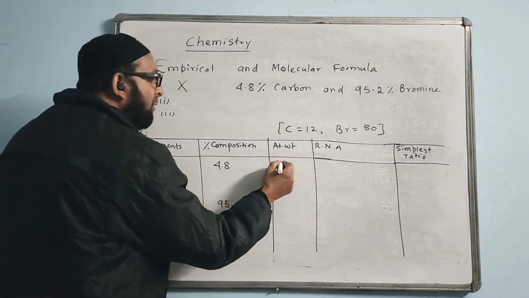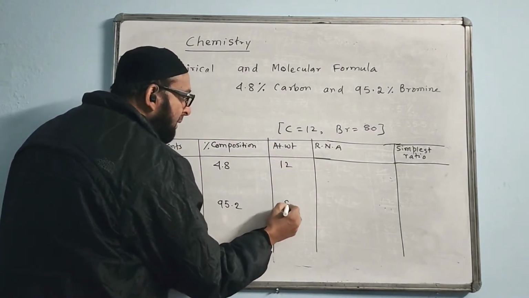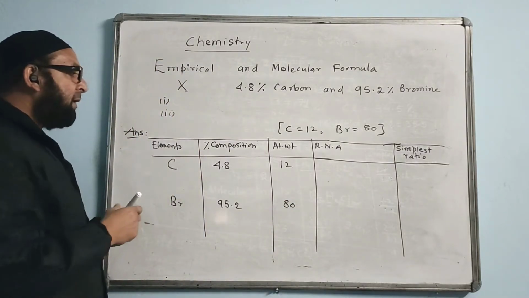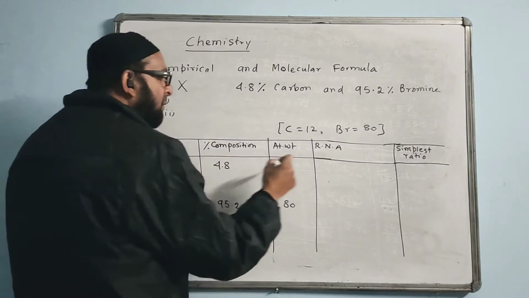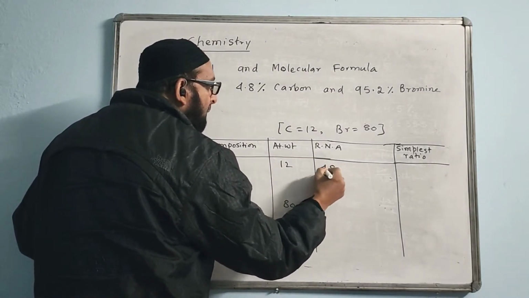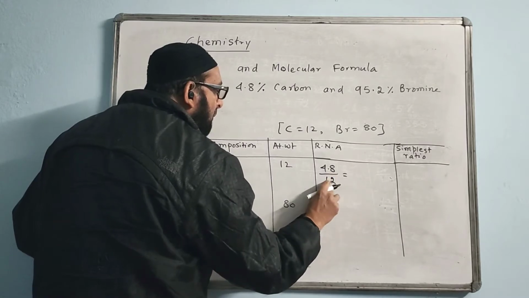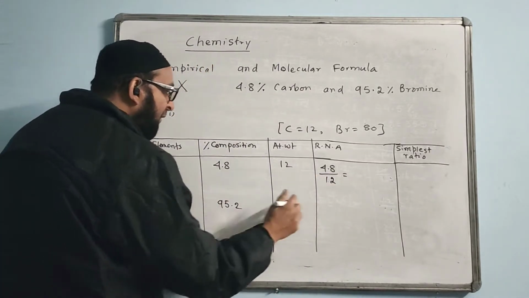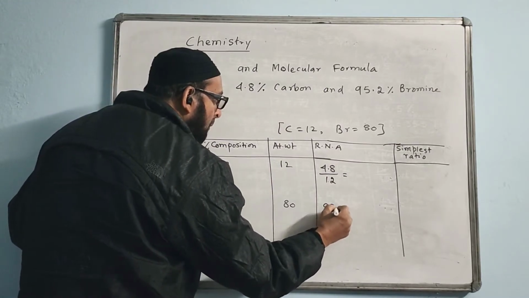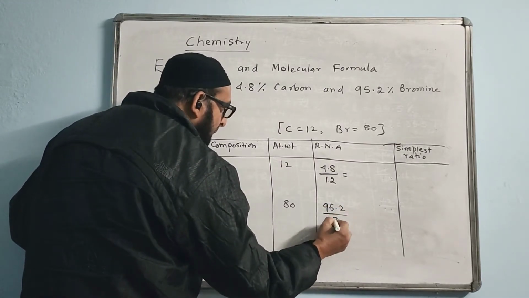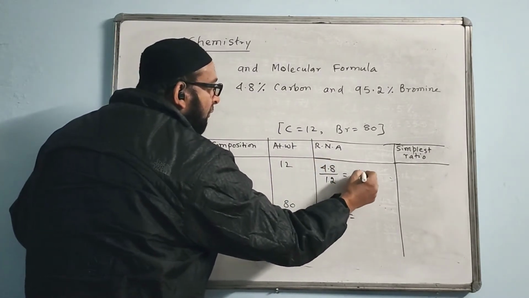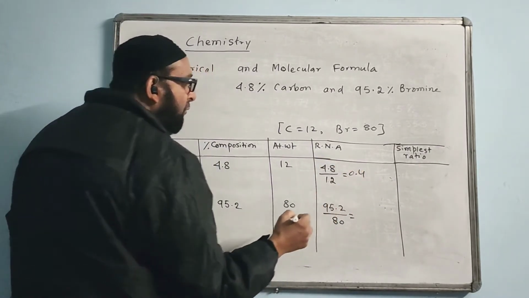Now what are the atomic weights? 12, and here it is 80, so we will add that. Now we find the value of RNA. How to find it? Divide this by this. 4.8 divided by 12. Here you will write 95.2 divided by 80. 12 fours are 48. So 4, what point will come here? That is 0.4.